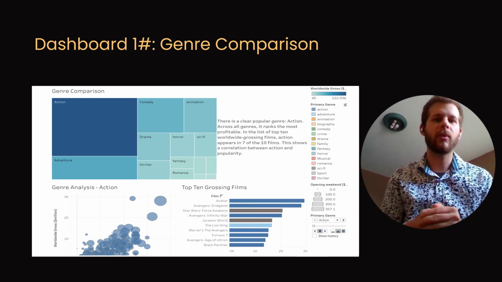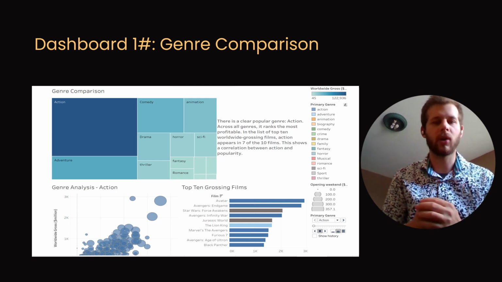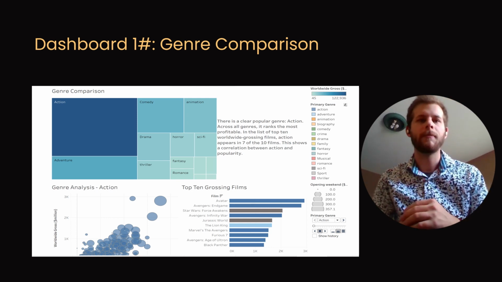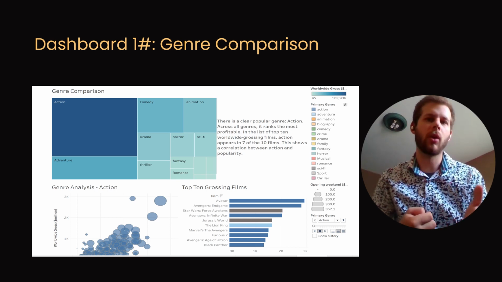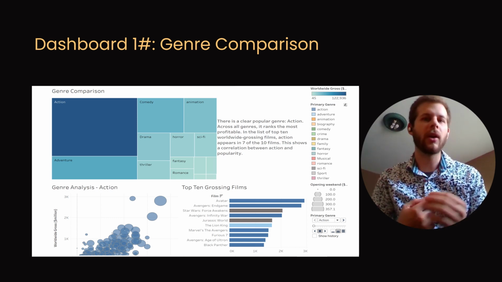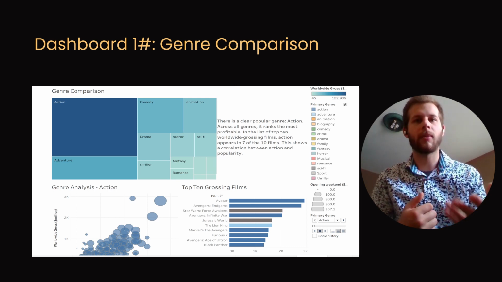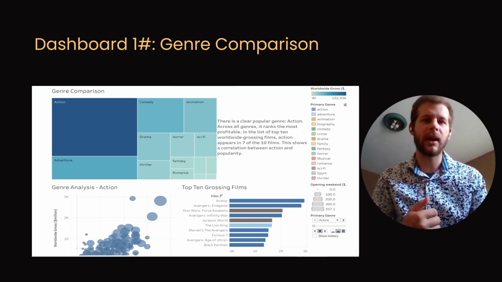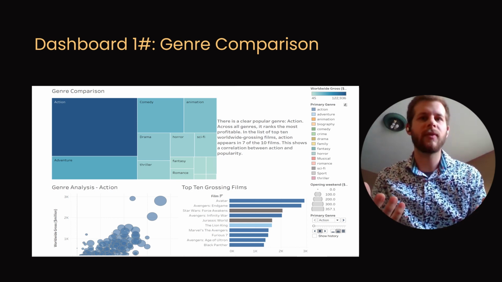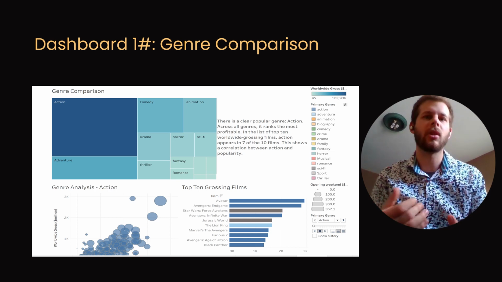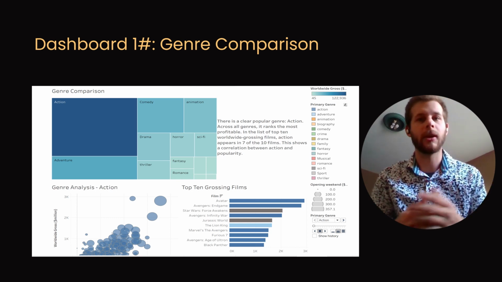The last one that we have here is the horizontal bar graph, which shows the top 10 grossing films. And it's very interesting to note that out of the top 10, there are 7 of them that are action. So again, showing that the most grossing, most profitable films are action, seemingly.